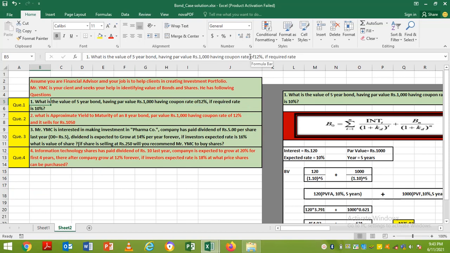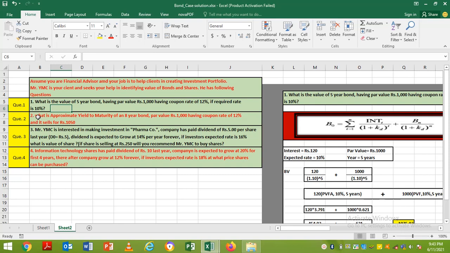Now the required rate of return, which is investor's required rate, or you can say YMC's required rate, is 10%. So whether to purchase this bond or not, or at what price YMC should purchase, that is what we need to give advice.